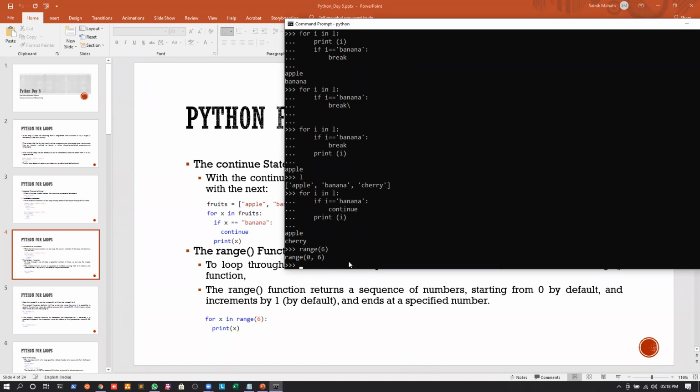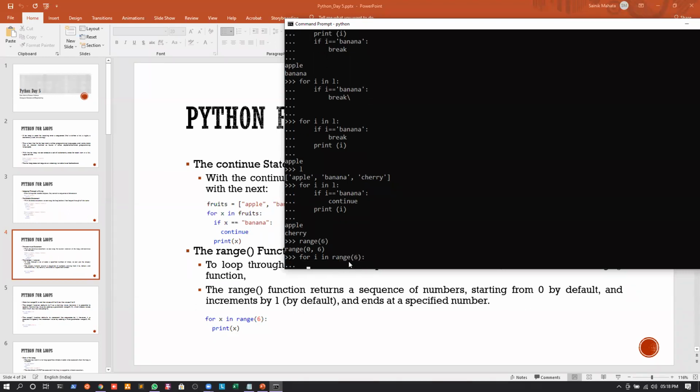Now what does this function actually mean? Let us understand. If I write for I in range 6, and print the value of I in each case, we will see that it specifies a sequence of numbers, whatever numbers we have given in the range.